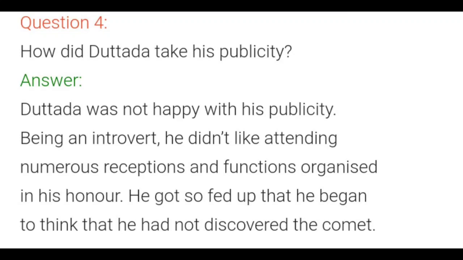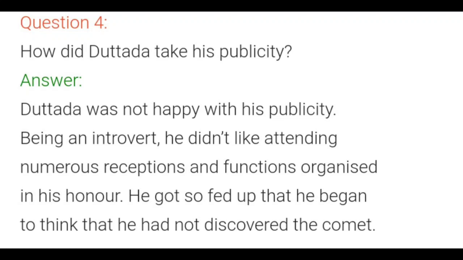Answer. Dattada was not happy with his publicity. Being an introvert, he didn't like attending numerous receptions and functions organized in his honor. He got so fed up that he began to think that he did not discover the comet.